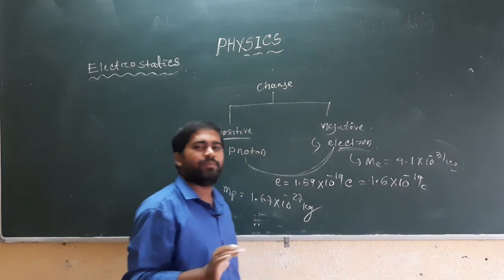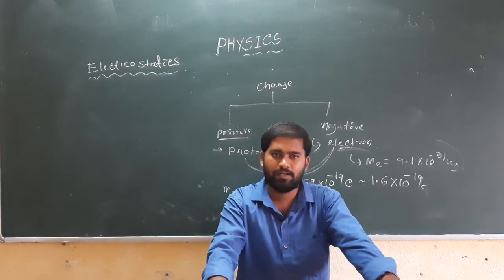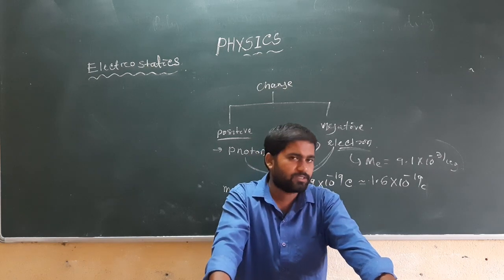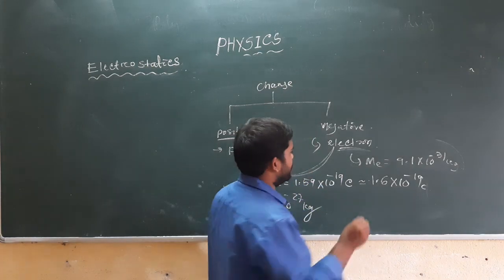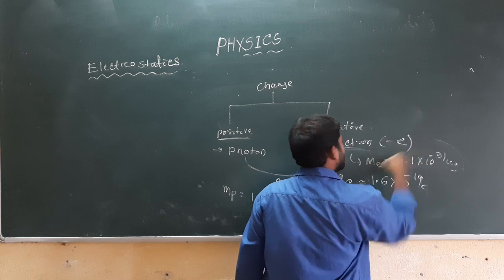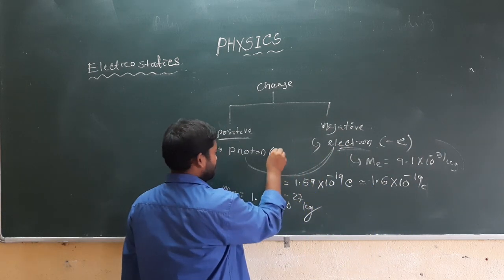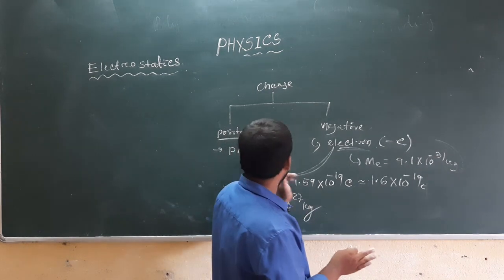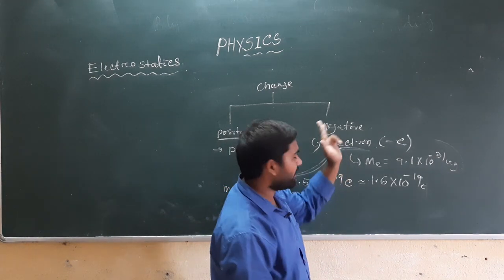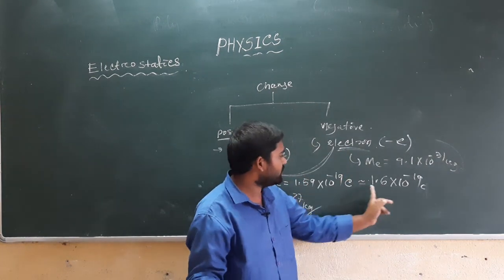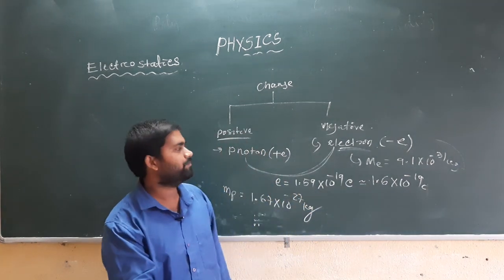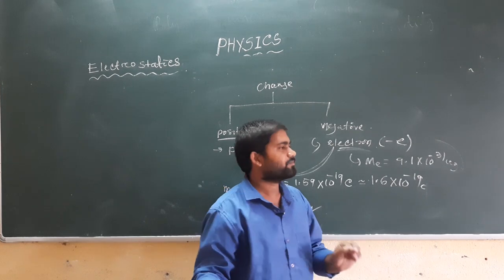So the electron is a light particle, meaning it has a very small mass, and its charge is minus e, and the charge of a proton is plus e. But the magnitude of the charge of electron and proton is equal to 1.6 times 10 to the power minus 19 coulomb. Okay, understand?